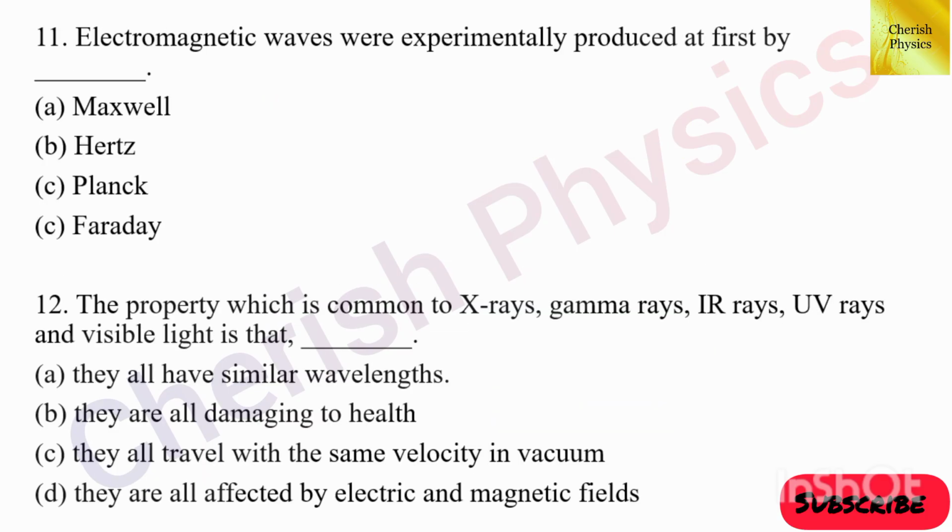11th question, electromagnetic waves were experimentally produced at first by dash. The answer is option B, Hertz. 12th question, the property which is common to X-rays, gamma rays, IR rays, UV rays and visible light is dash. The answer is they all travel with the same velocity in vacuum.